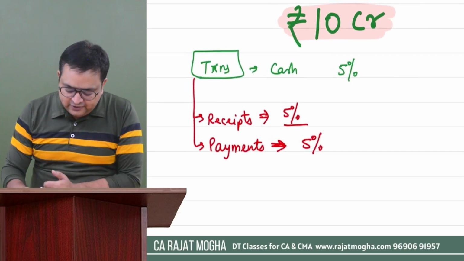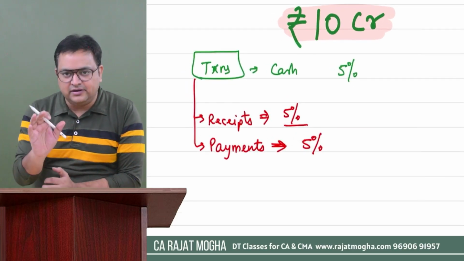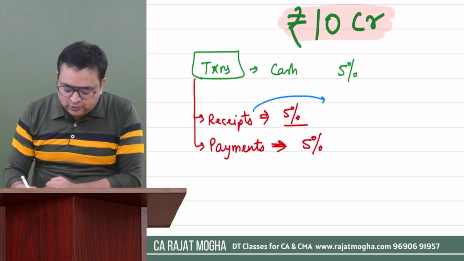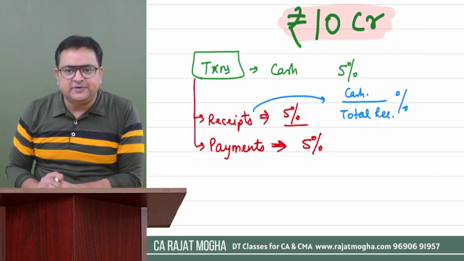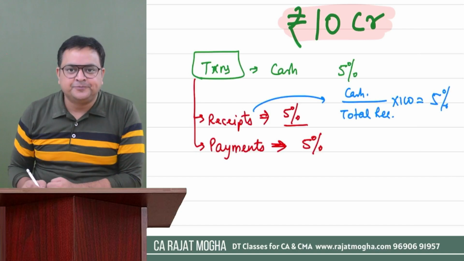Right? So what I can do is make a small formula. Even if it is not required that you learn this formula, you can make it of your own. Whatever is your total receipts, out of this total receipts, your cash receipts, if you calculate the percentage of it, simply into 100, it should not be more than 5%.